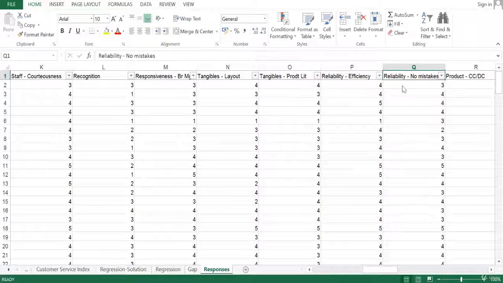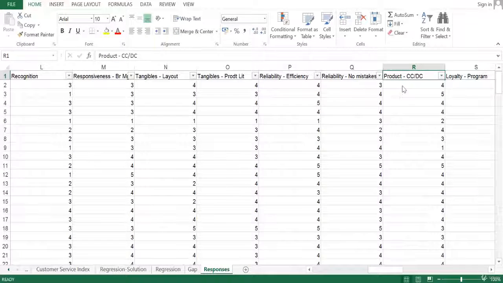The next set of questions is with respect to reliability. Remember, this is an important factor because you are putting your hard-earned money in it, and financial security is very important in this particular sector or domain. Hence, we are trying to capture the efficiency or reliability of the bank to which you are currently attached, and also we are trying to ask